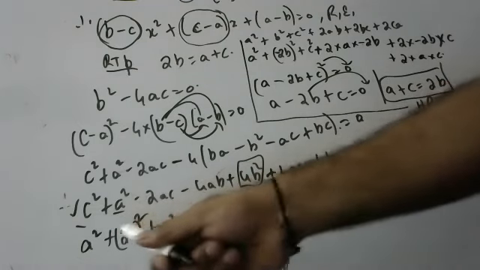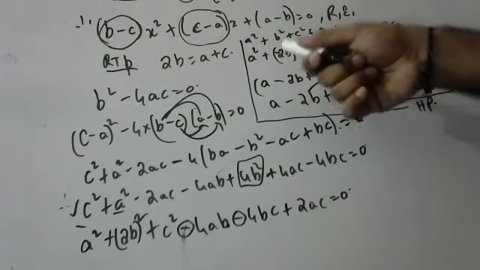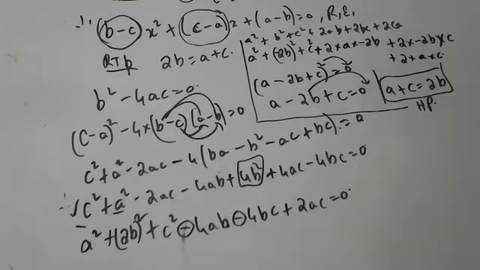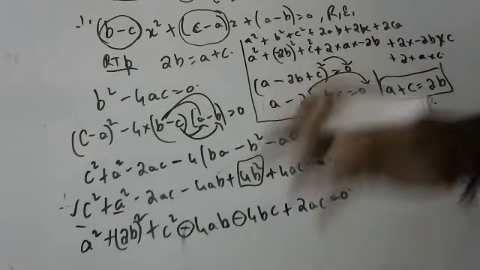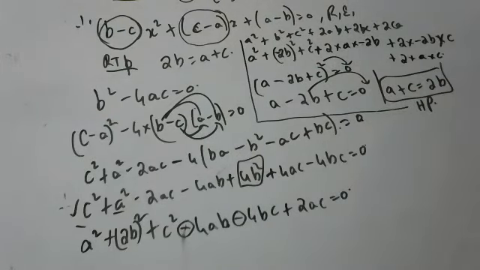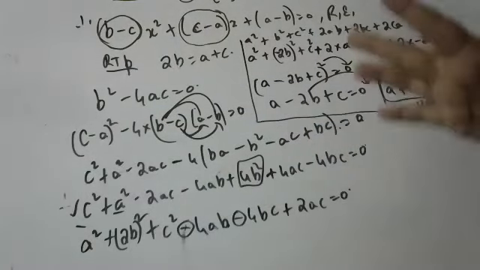I got a square plus b square plus c square plus 2ab plus 2bc plus 2ca. Why did I keep minus for these? Because wherever b is there, minus is there, that's why I kept minus. You have to practice minimum 2 to 3 times, children, then you will understand sums like these. These sums will come regularly for 3 and 4 marks in the board exam. Sir, will it come, sir, because it is not given in the textbook? Yes, it will come, children. Very nicely it will come.